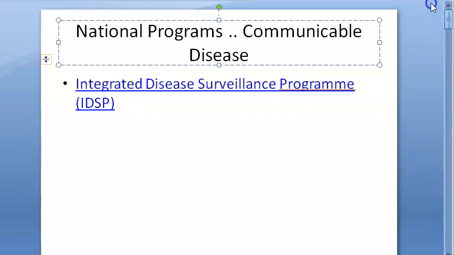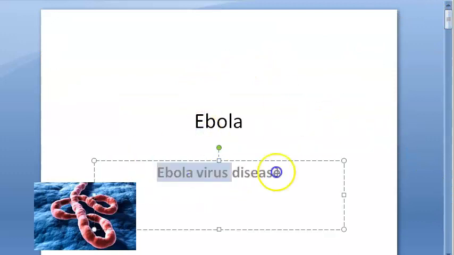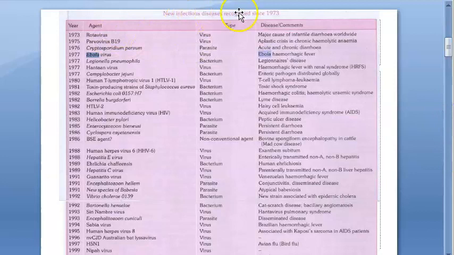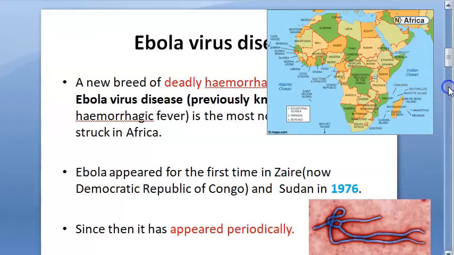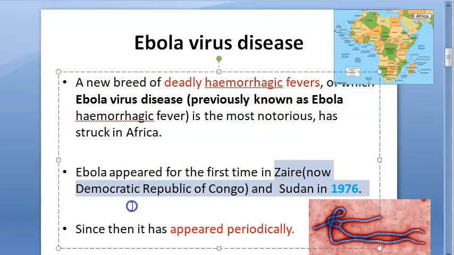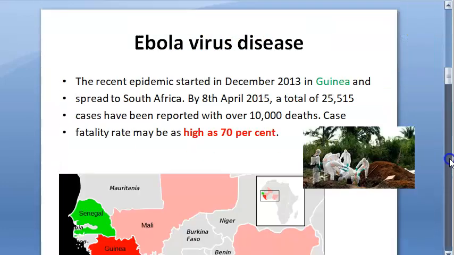Let's take a recap, guys. So in this video, we wanted to look at Ebola. Ebola virus causes Ebola virus disease. It's a new infectious disease recognized in 1977. It was earlier called Ebola hemorrhagic fever. It started in Zaire, which is now called the Democratic Republic of Congo, and Sudan. In 1976, it appeared first. Basically, it is most notorious, very notorious. And since then, it has appeared periodically.